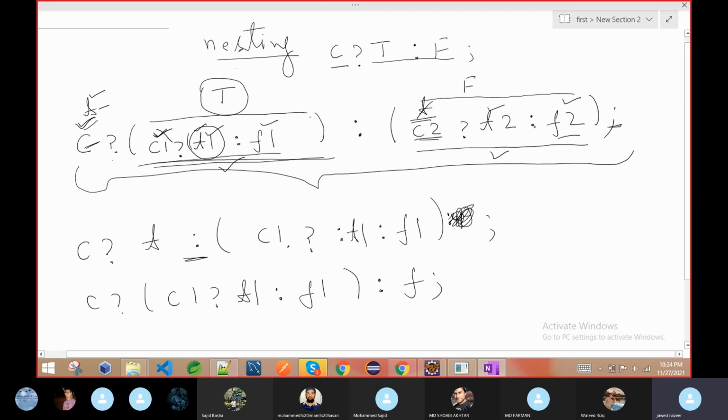You first check true or false, then if your true or false part again has a ternary operator, you check that one again. If it does not, then you move to the other part and so on. If you observe, we are applying the same rule for the entire ternary operator, and then for the ternary operator inside either the true part or the false part: condition true, then first part; condition false, then second part.